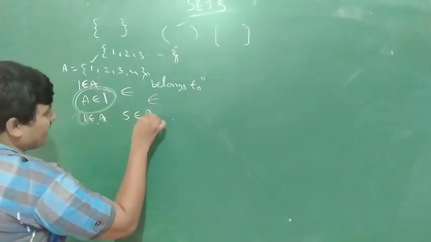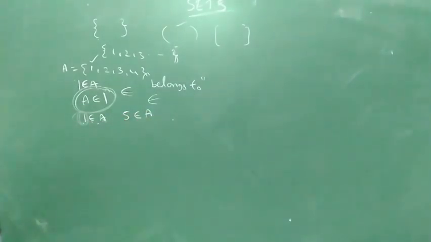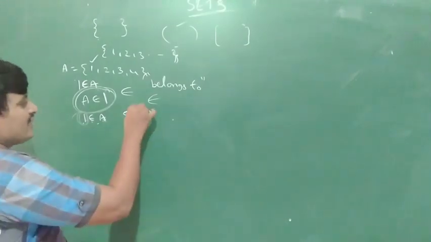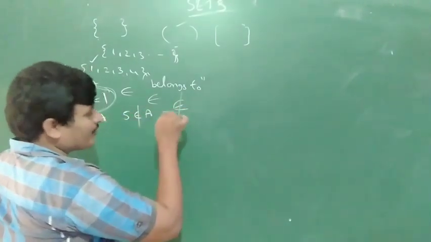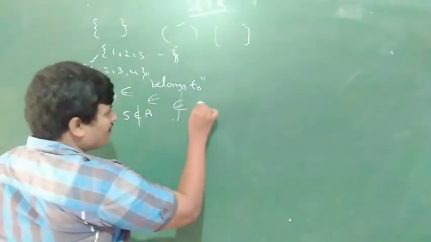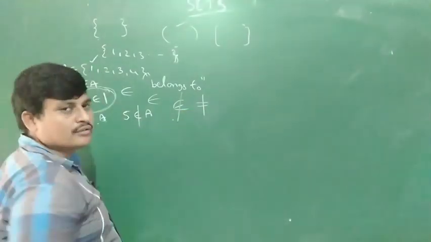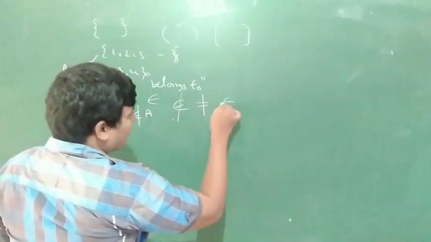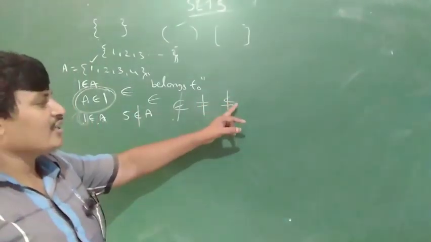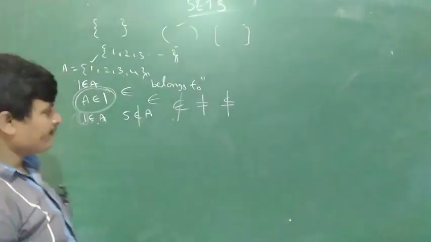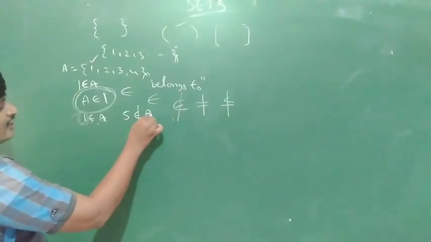5 belongs to A. Is it correct? 5 does not belong to A. This is belongs to, does not belong to. Equal to, not equal to. Less than or equal to, not less than or equal to. Okay, so 5 is not an element of A.